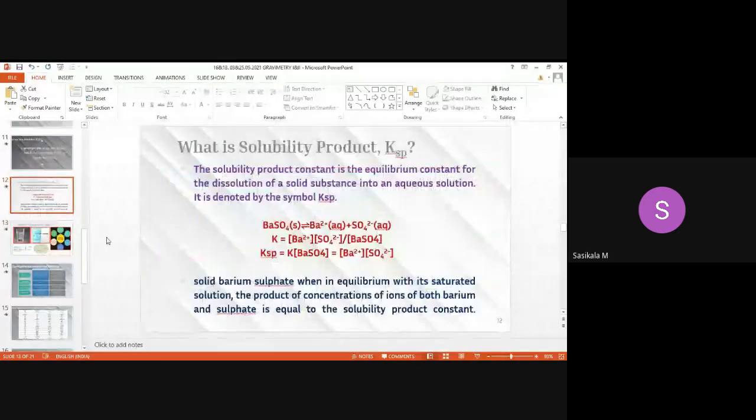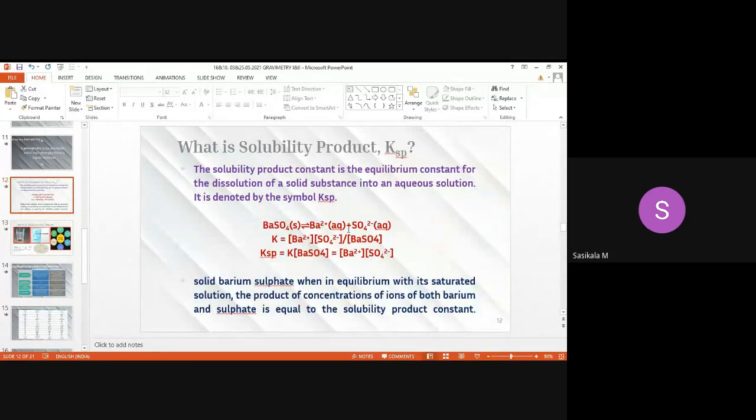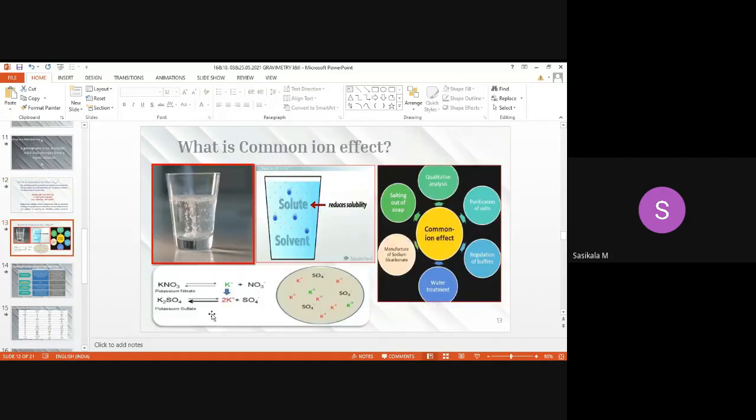Solubility is inversely proportional to common ion effect. If any one ion in the solubility product is increased, either barium ion or sulfate ion, what happens? It will react with that particular opposite ion, and make it get precipitated out. It will not allow this solid precipitate to form ions. So the solubility is decreased, and the forward reaction is decreased, whereas the backward reaction is increased in a common ion effect. That's what is represented with this arrow mark. Only backward reaction is increased, forward reaction is decreased. This is what is known as common ion effect.